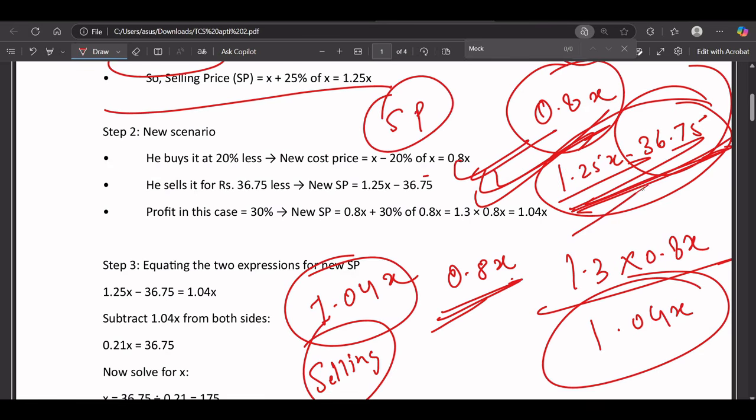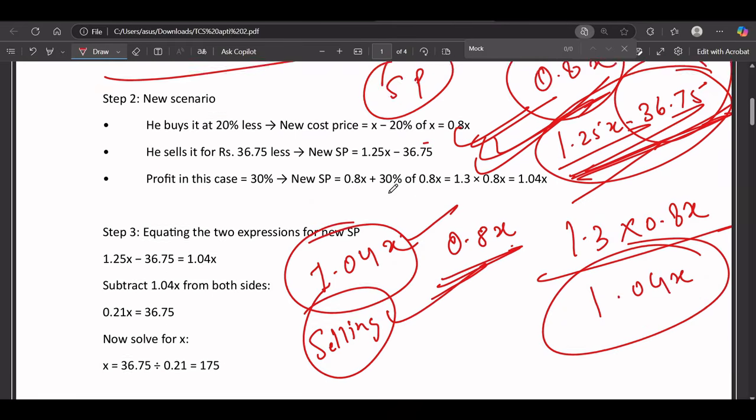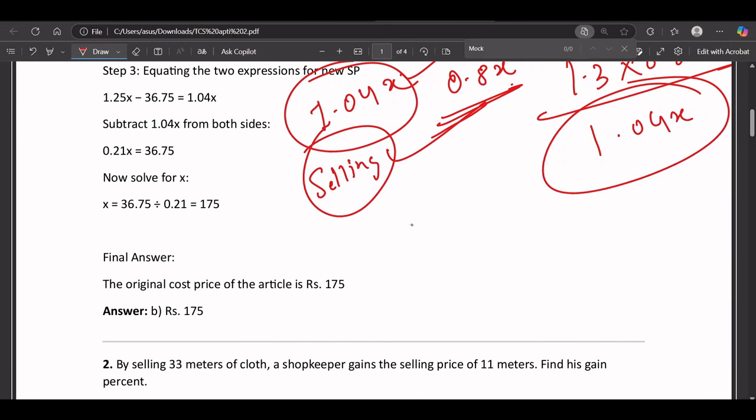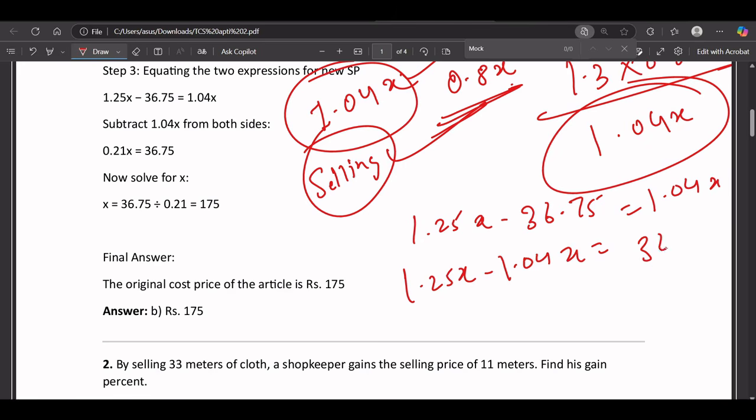In both equations we have x, so we can equalize them: 1.25x minus 36.75 equals 1.04x. So 1.25x minus 1.04x equals 36.75, which gives 0.21x equals 36.75.